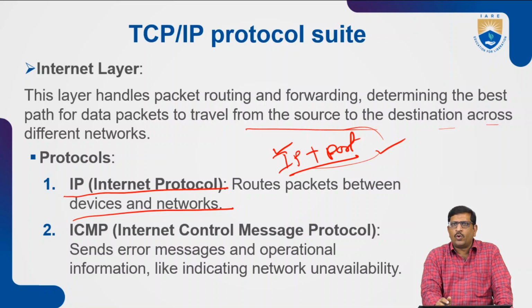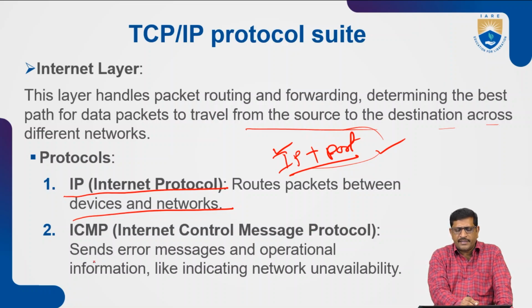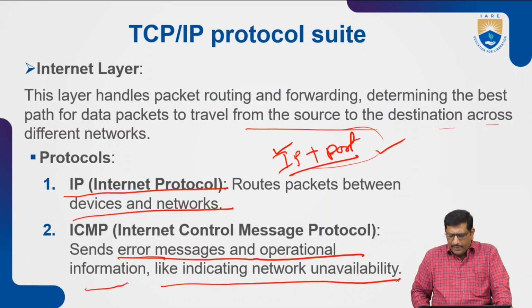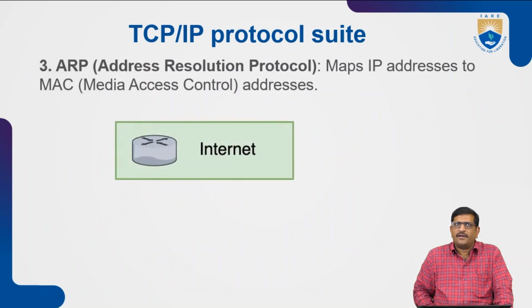ICMP is the Internet Control Message Protocol, which sends error messages and operational information, indicating network unavailability. These are the protocols by which service can be provided over the internet.